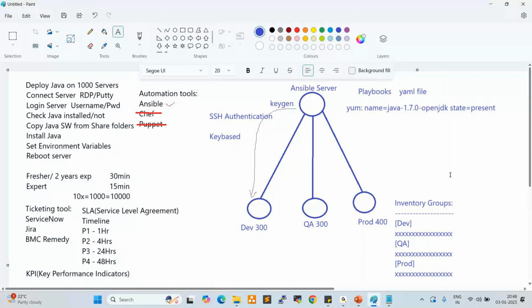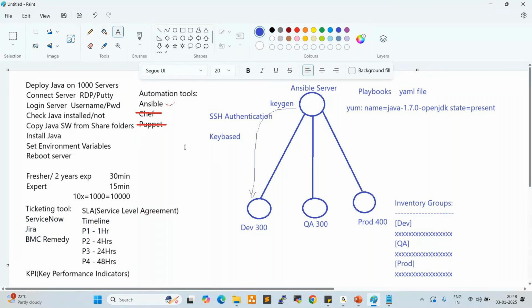Before going to the interview question, there is one very important question. Most interviewers ask this question. Anyone having any questions so far? Yeah, fine. Now, one important interview question: the interviewer asks, to deploy Java on 1,000 servers, why should I go with Ansible? I can use shell scripts also.